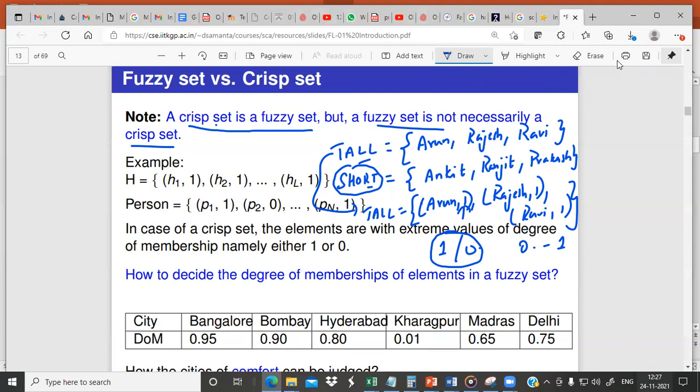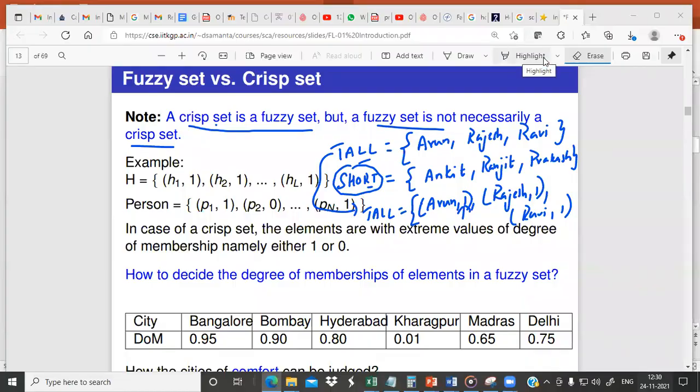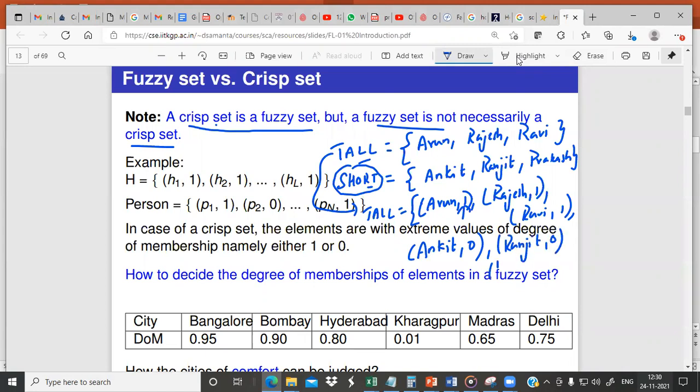So now when you represent it like this, we can also include the values from the other set. Now we can say Ankit comma 0, which means Ankit is not tall, and Ranjit comma 0, which means Ranjit is not tall, and also Prakash comma 0, which means Prakash is not tall, and so on. So here we are representing the crisp set in a fuzzy style.